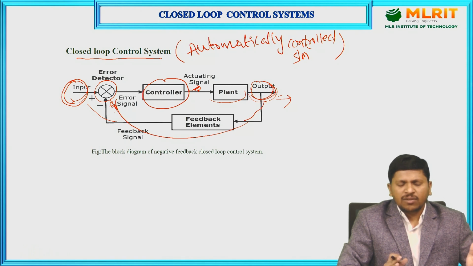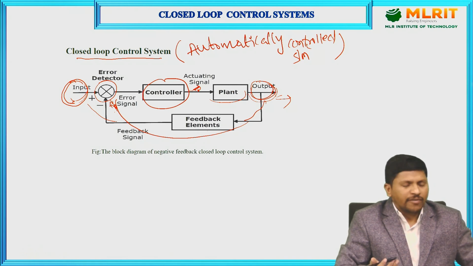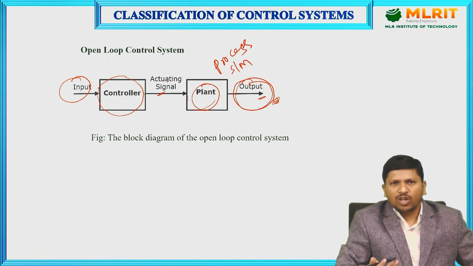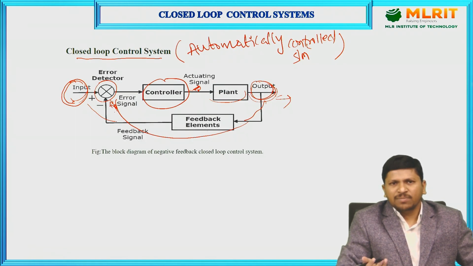Here we observed open loop control systems, closed loop control systems, some examples of open loop and closed loop control systems, and some classifications of systems based on the input signal and based on the number of inputs and outputs. This is what we learned from this session.